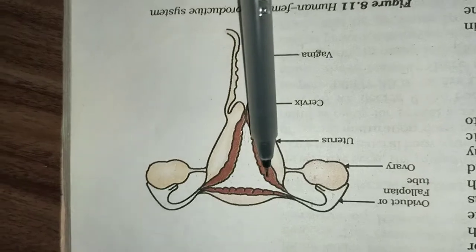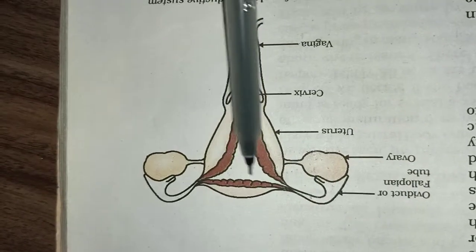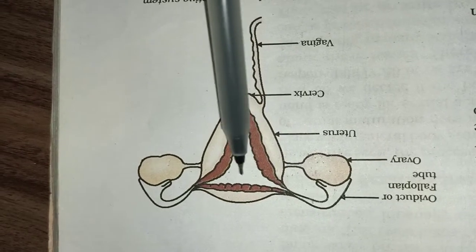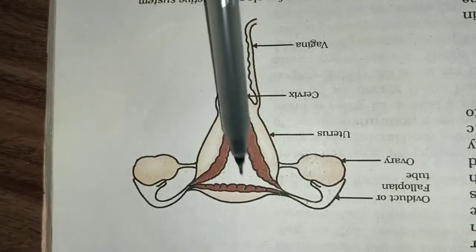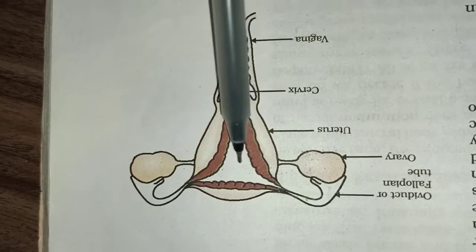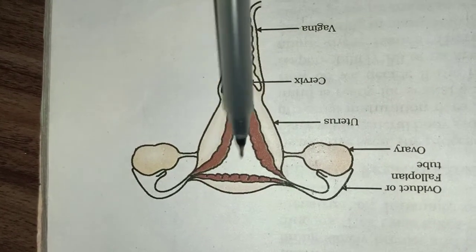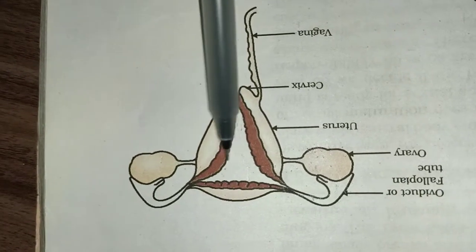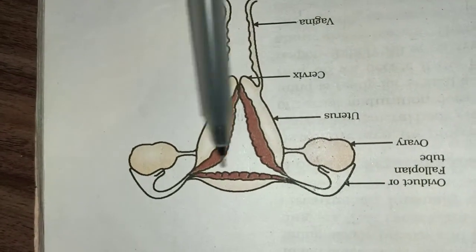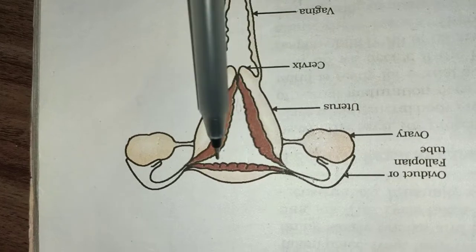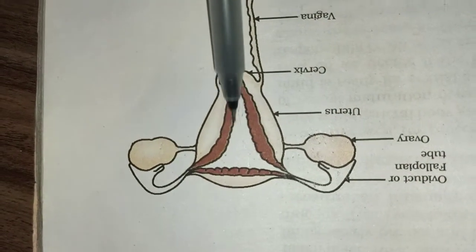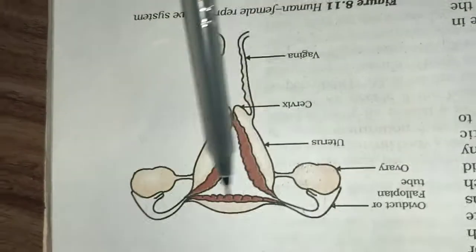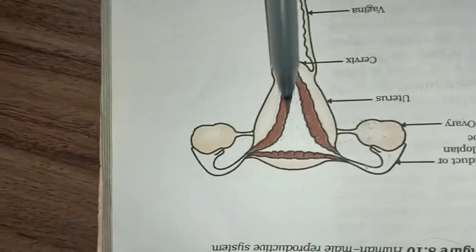Then there is the next part, students, that is this part, the inverted pear shaped part. That part is called the uterus. Now we will talk about this part, which is called the uterus, or it is also called the womb. Uterus is the inverted pear shaped structure, broad on the upper side. Here it is broad, and at the lower end it is narrower.